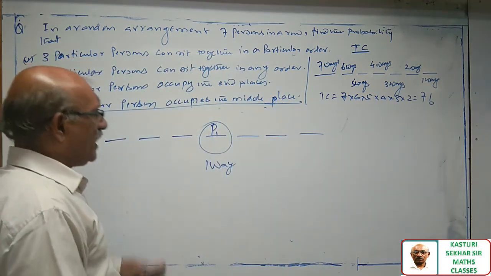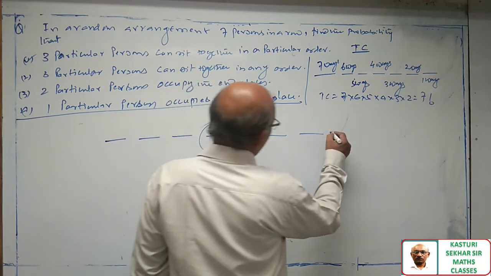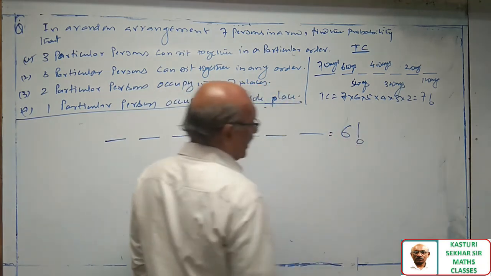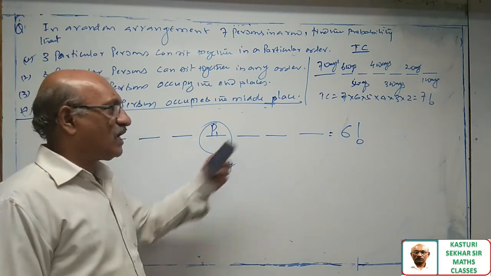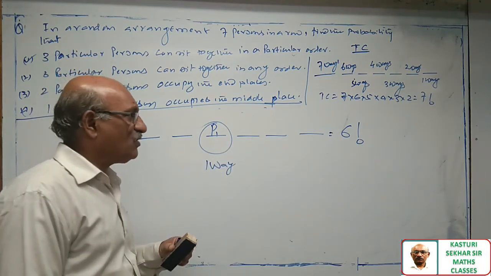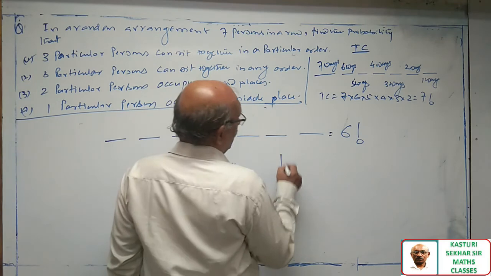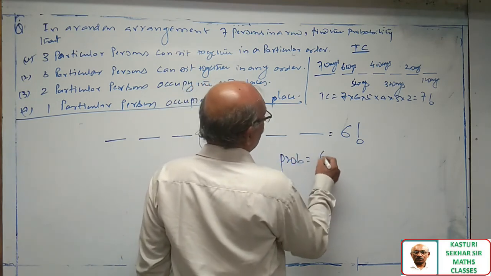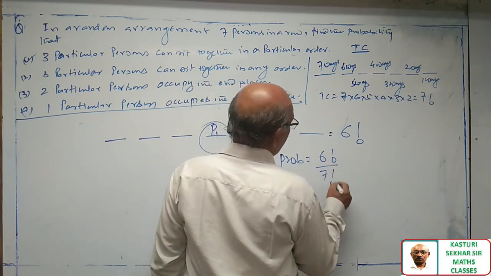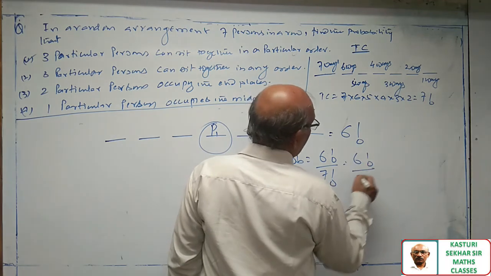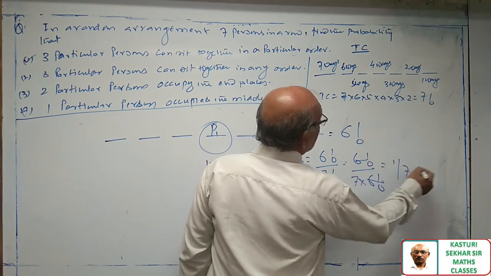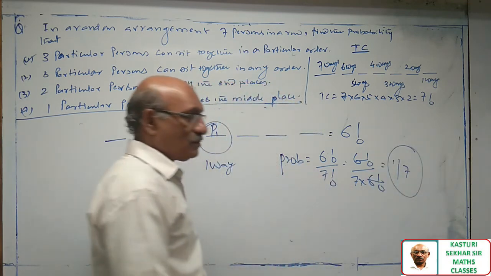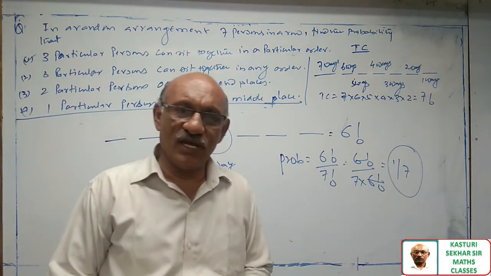How many places do we have? 6 places. At the 6 places, 6 persons can be arranged in 6 factorial ways. So probability is equal to 6 factorial by 7 factorial, that is 6 factorial by 7 into 6 factorial. Cancel. 1 by 7 is the answer.